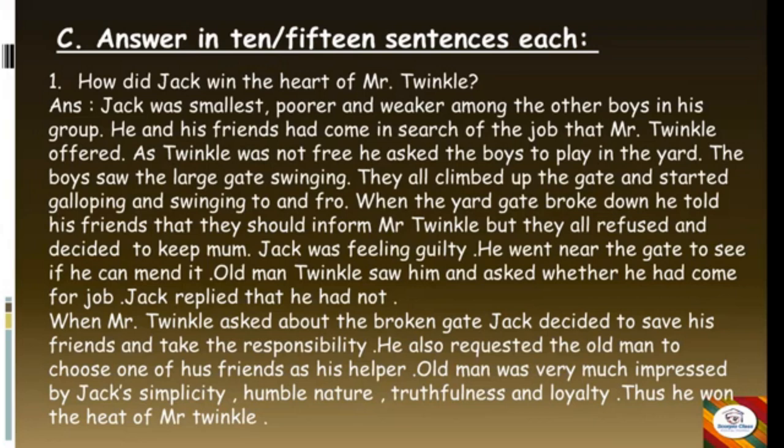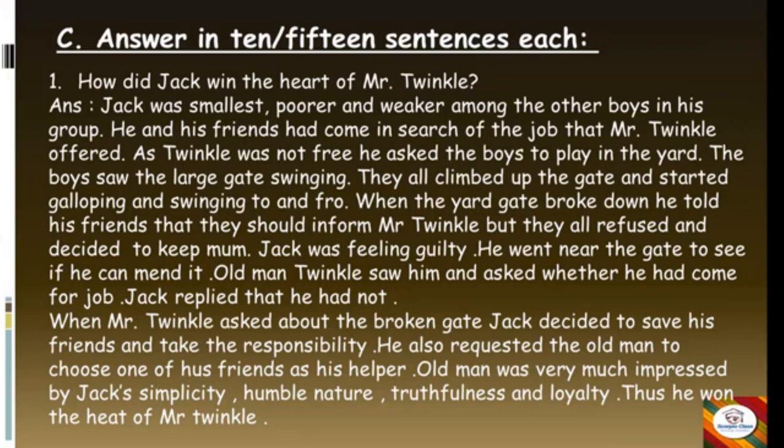When the yard gate broke down, he told his friends that they should inform Mr. Twinkle, but they all refused and decided to keep mum. Jack was feeling guilty. He went near the gate to see if he could mend it. Old man Twinkle saw him and asked whether he had come for a job. Jack replied that he had not.